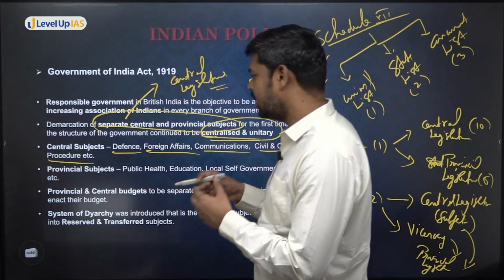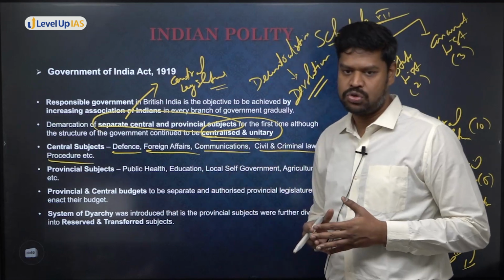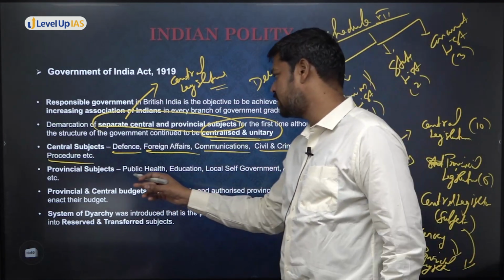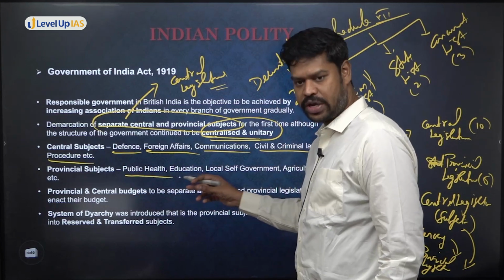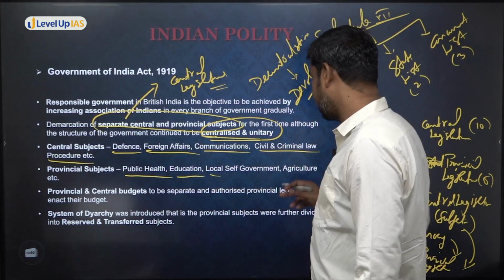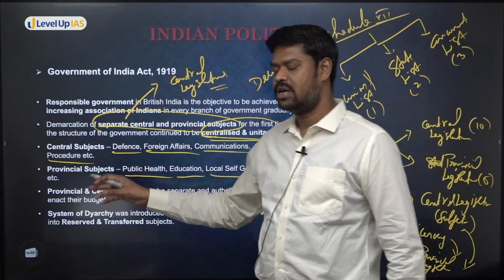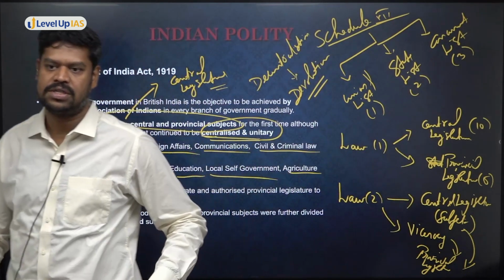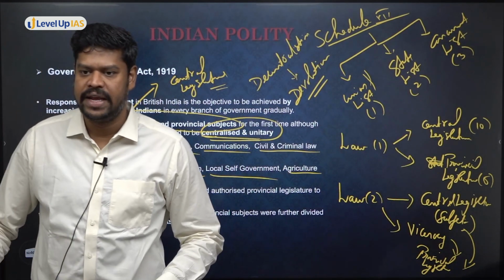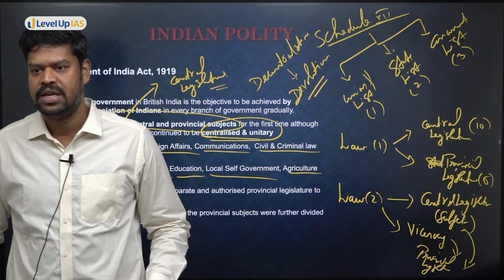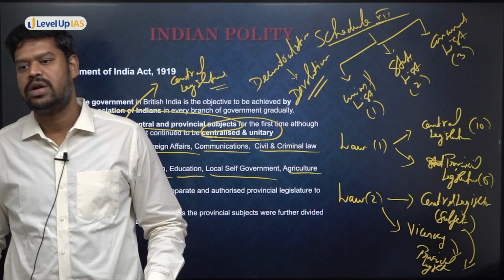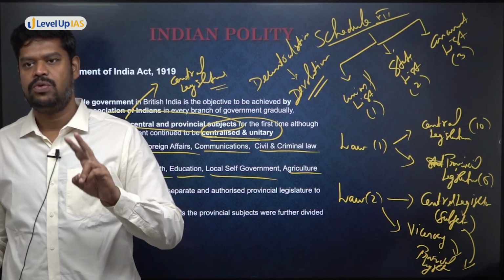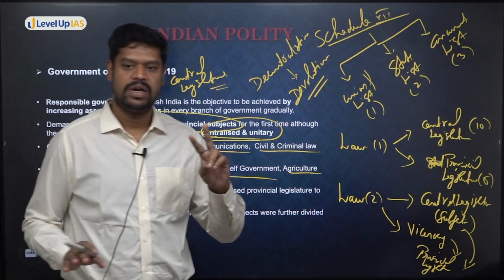But however, the viceroy has devolved certain powers to the states. And what are the powers he has given? One is what is called public health, education, local government, agriculture, etc. So these powers have been devolved to the various provinces. But can these powers be taken back by the viceroy if he wants? Yes, because there was only what is called devolution of powers. Is that clear?